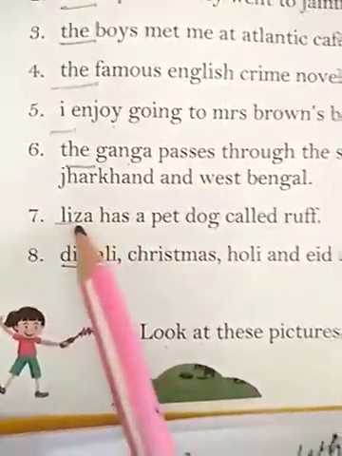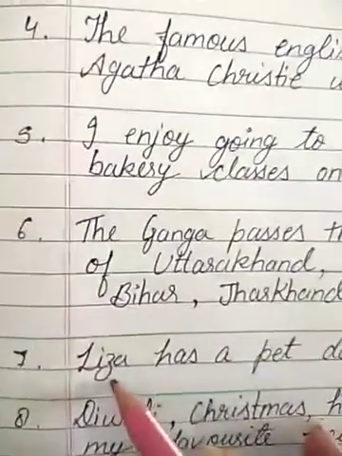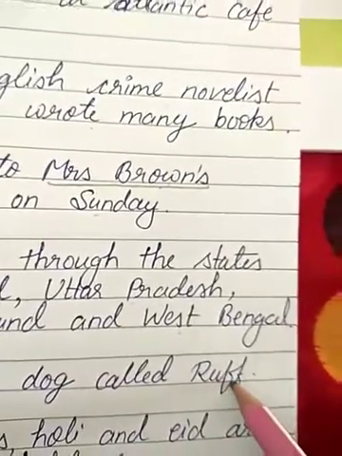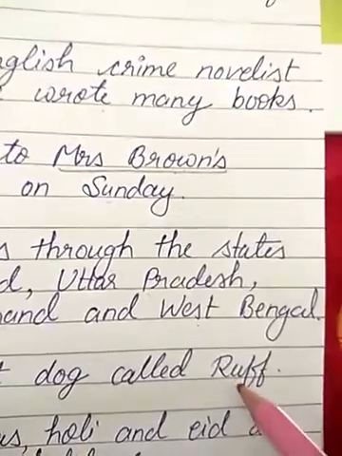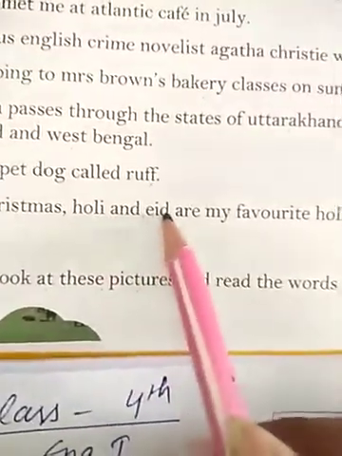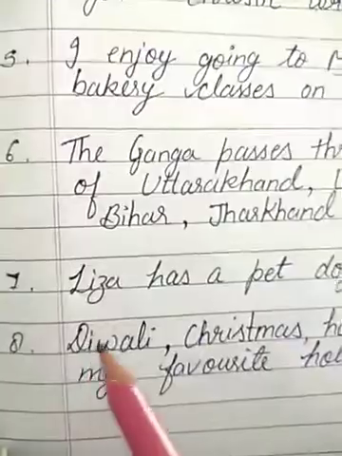Number 7. Lisa has a pet dog called Roof. Now, Lisa is the name of the person. So we will write with capital letter. Has a pet dog called Roof. Roof again is the particular name given to the animal. So it's a proper noun. Write with capital letter. Number 8. Diwali, Christmas, Holi and Eid are my favorite holidays.